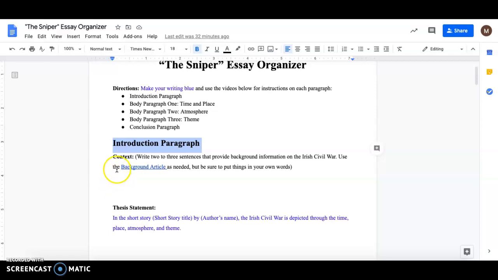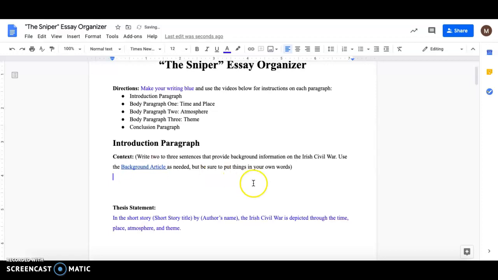So the first thing you're going to do is write your context. So it says, write 2 to 3 sentences that provide background information on the Irish Civil War. Use the background article as needed. Be sure to put things in your own words. So if you click here, you'll notice I set it up so when you start typing, it is already blue. So I hope that helps you guys in changing the colors, but you just need to do what it says.